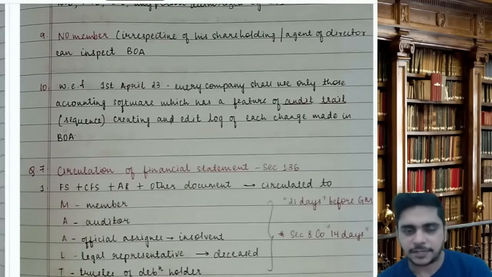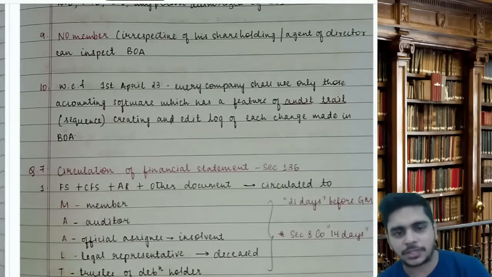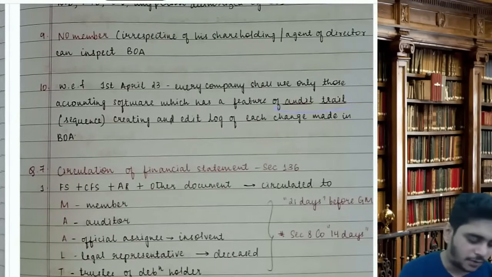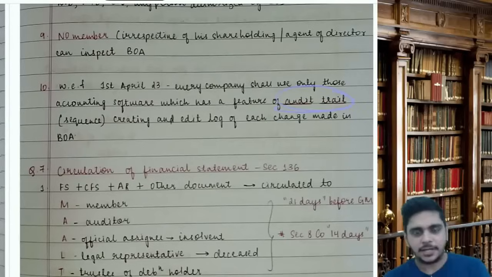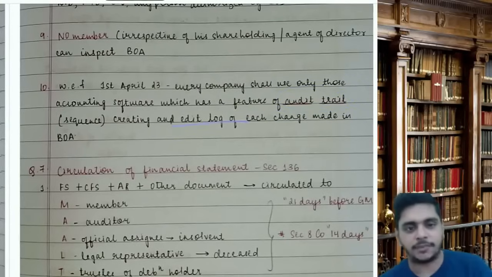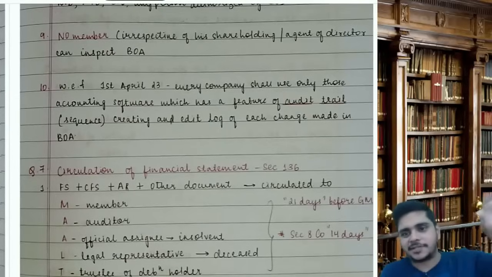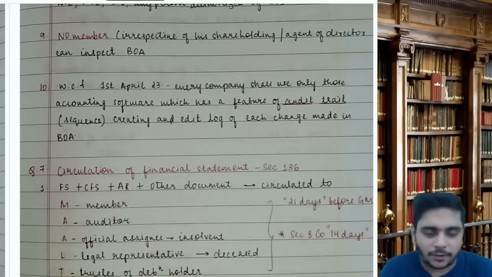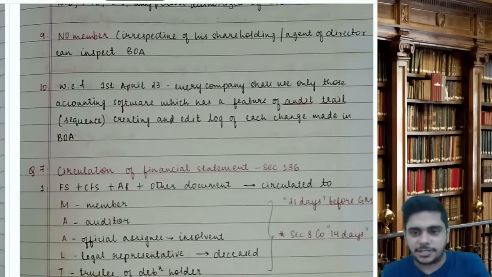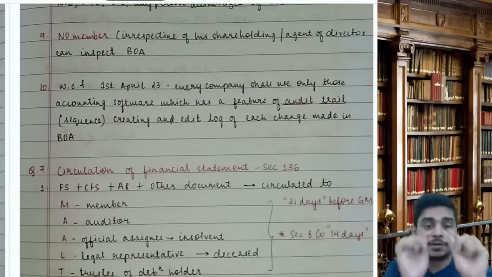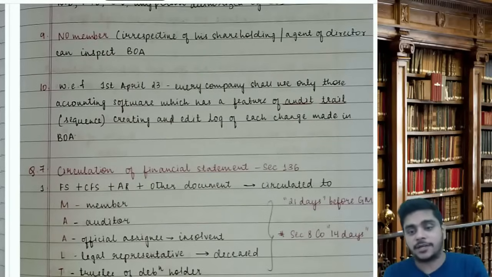With effect from 1st April 23, every company shall use only those accounting software which has a feature of audit trail, that is, creating an edit log of each change made in the BUA. Like if you passed an entry in September, and you are sitting in November now and want to make changes, you can make changes, but those changes should be reflected in the software: what changes you have made, the date and the time. It is called edit log facility. In auditing language, we call this audit trail. Okay.